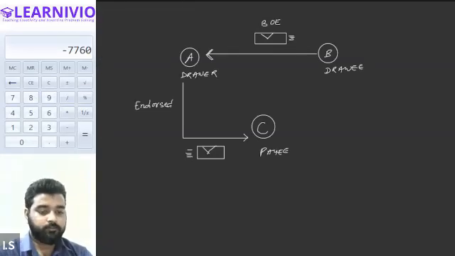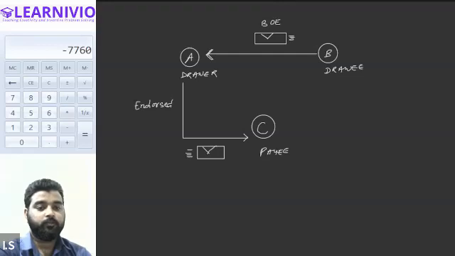All right, everyone. See, in this question, there are three parties: A, the drawer; B, the drawee; and then there is the payee. The drawee gives a bill of exchange to the drawer, the value of which was rupees 1000.